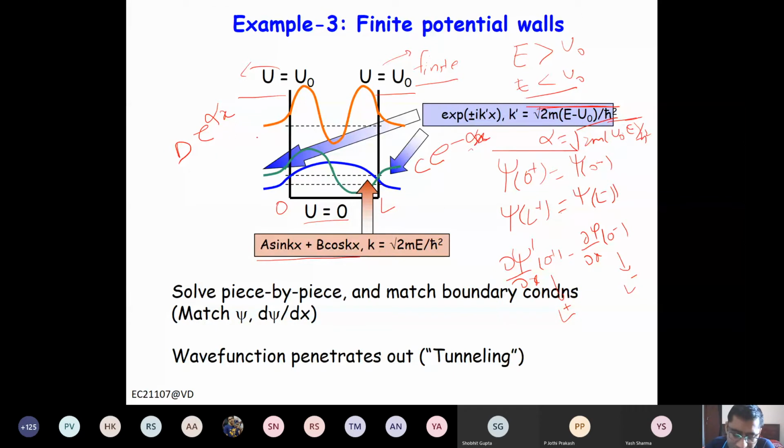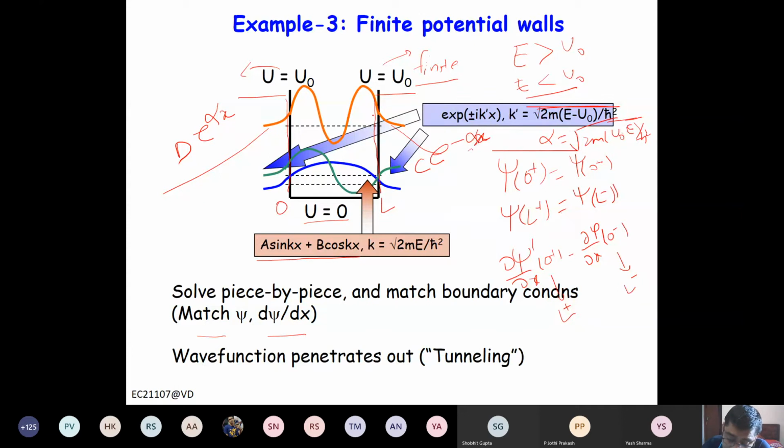So it has to decay, right? It has to decay here. So now you can use the boundary condition at these two positions, x equal to 0 and x equal to L, and match psi and d psi by dx, right?